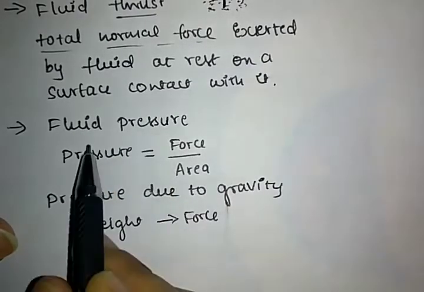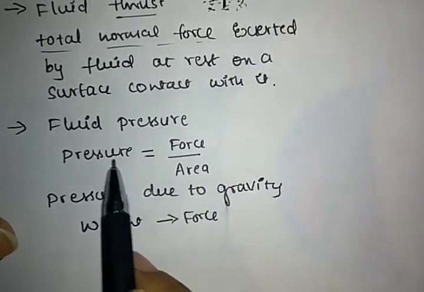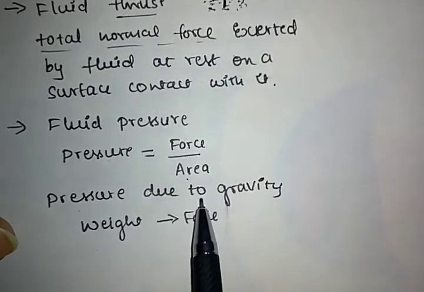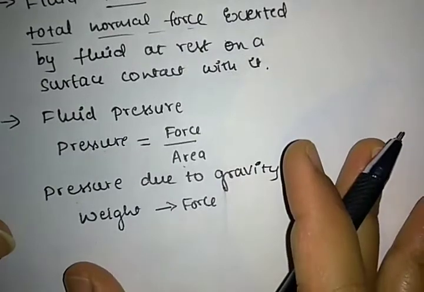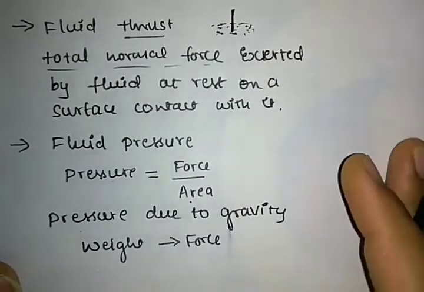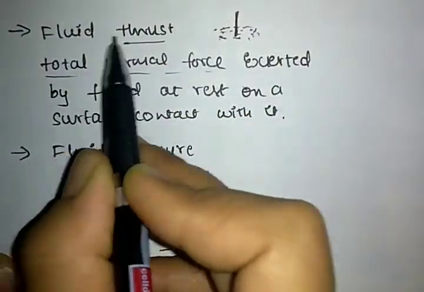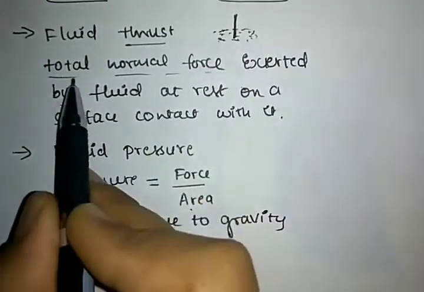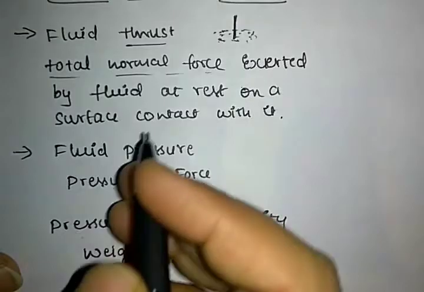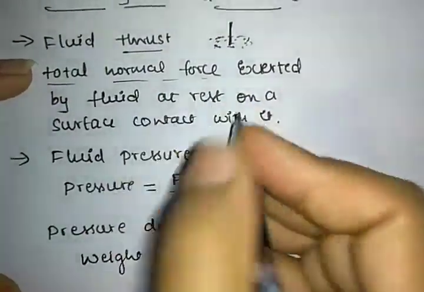Got it? What is meant by fluid pressure? Fluid pressure is force per unit area. Fluid pressure means pressure due to gravity. Got it? Pressure due to gravity. See, fluid thrust is nothing but a force. It is a total normal force exerted by the fluid. The SI unit for fluid thrust is Newton.